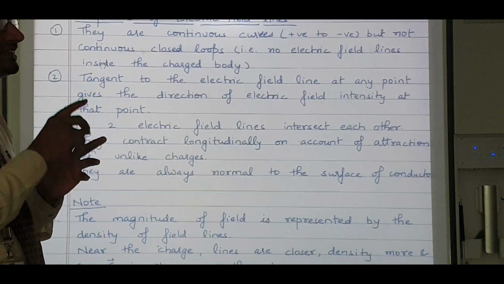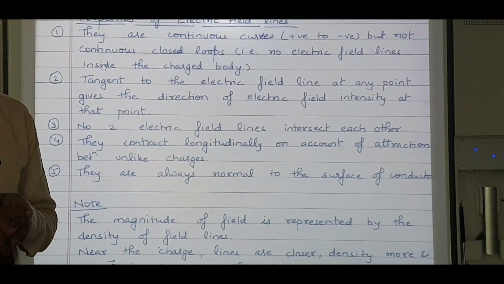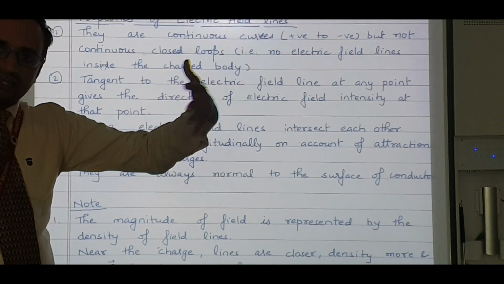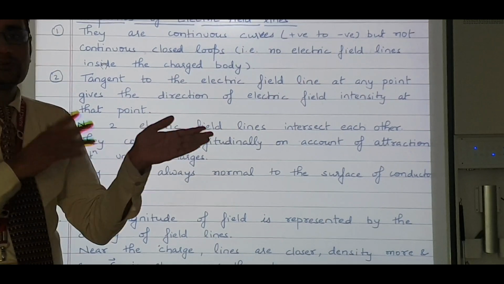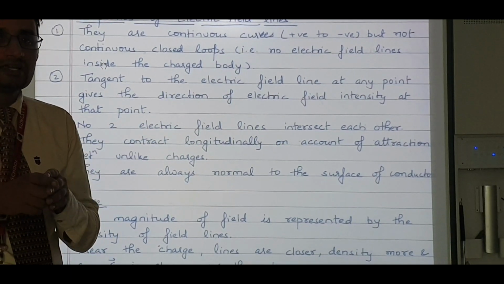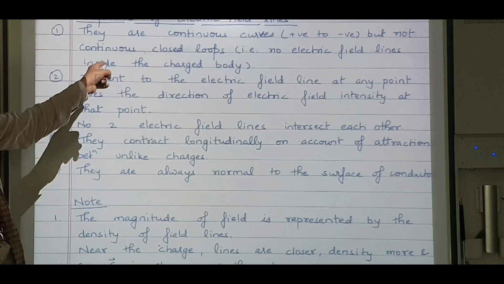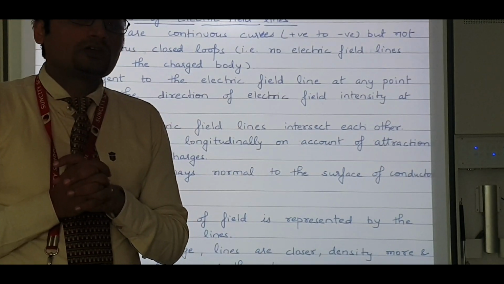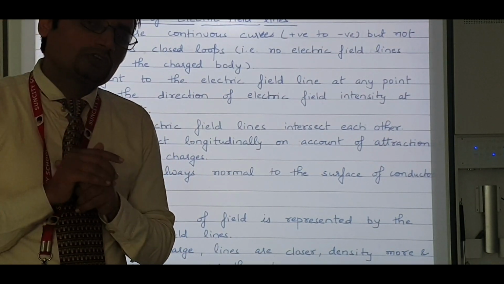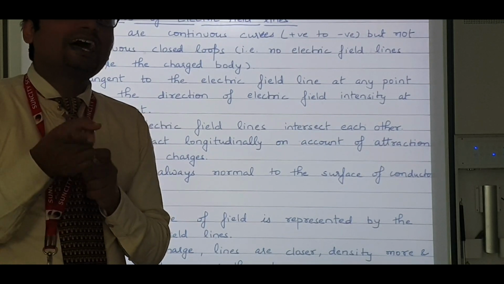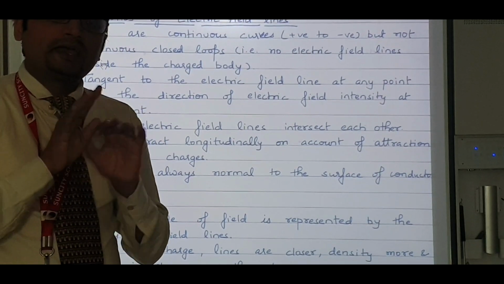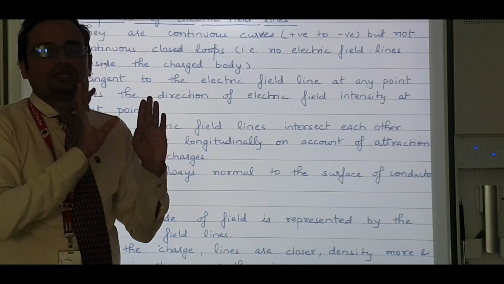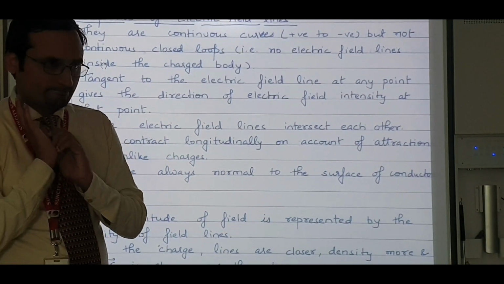It means that they move from positive to negative. Do you remember I told you that the electric field for a positive charge is always outward, for a negative it is always inwards. So if I have a positive and negative, it moves from positive to negative. Okay, but it is not a continuous closed loop. Do you remember magnetic field lines you studied in grade 10? We said that outside the magnet it is north to south, inside it is south to north. That was a continuous closed loop. Here, electric field lines, whether outside or inside, are always from positive to negative.